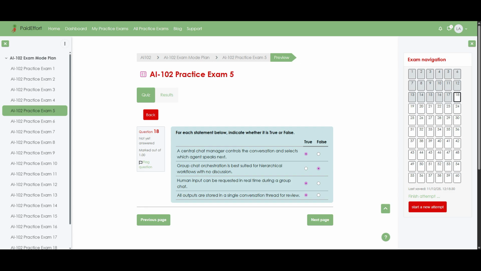Finally, because all of these interactions are logged into a single conversation thread, every message from agents and humans is available in one auditable place. So the last statement is also true.